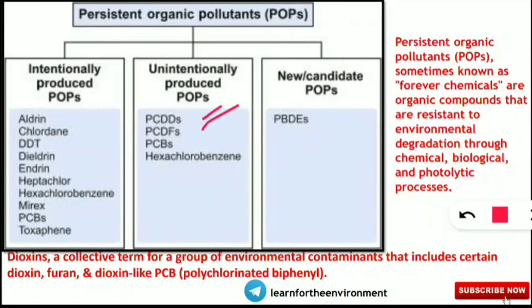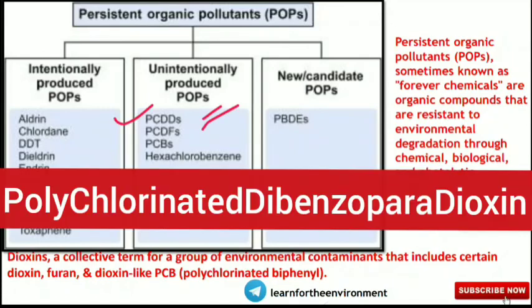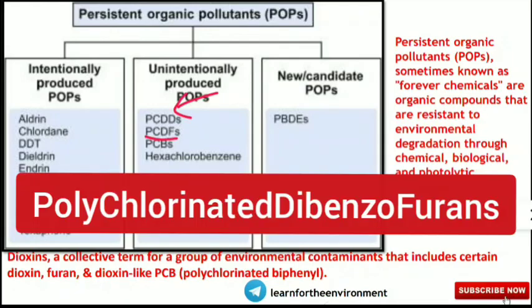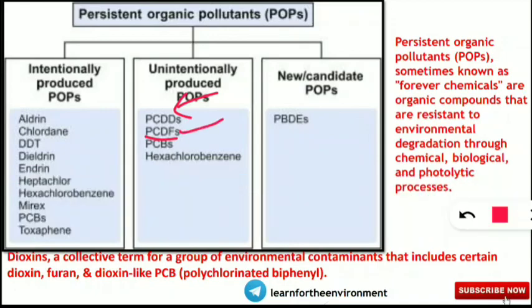Yes, the full form of PCDD is polychlorinated dibenzoparadioxin. So this D is the determination for the dioxin. Similarly, PCDFs, the full form is polychlorinated dibenzofurans. So this F is for furans. So these dioxin and furans, they are included here. No need to get confused.